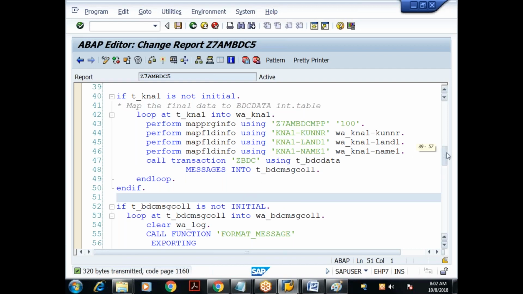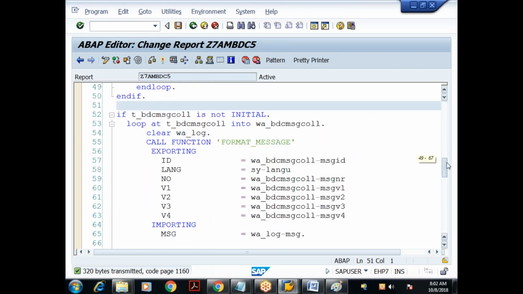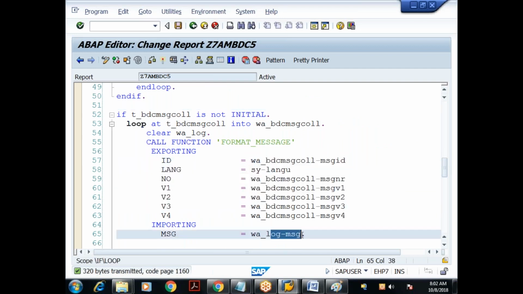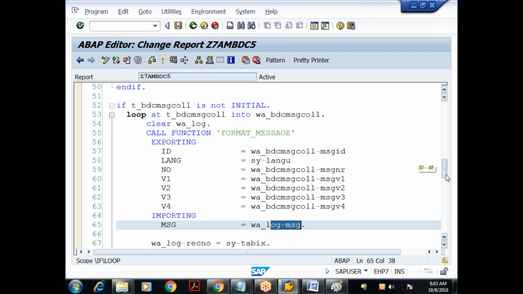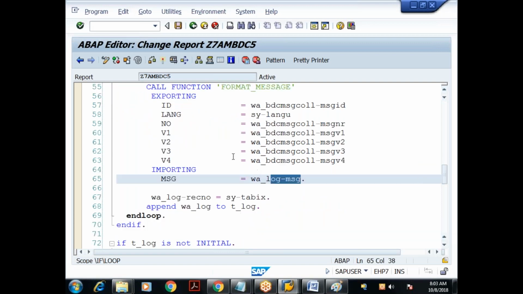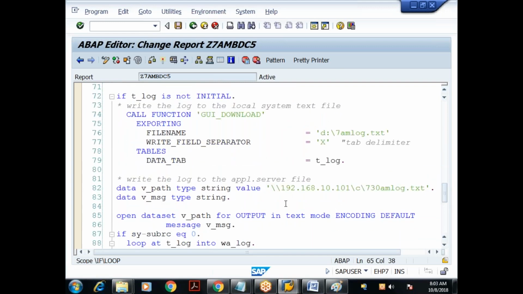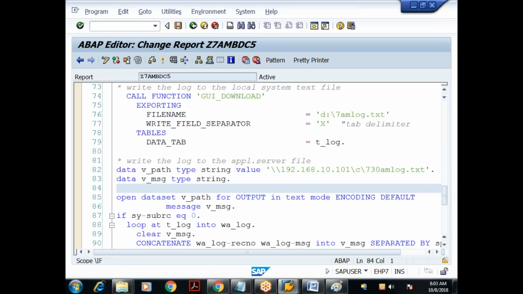So how do we extract the message based on the message IDs? We have to loop that BDCMSGCOLL internal table. Inside that loop, you call the function module FORMAT_MESSAGE, which takes the message IDs as input and returns the corresponding message. I am appending that message to my log internal table. Once the log internal table is ready, we can write that log file either to the local system or to the application server file. We have seen both.